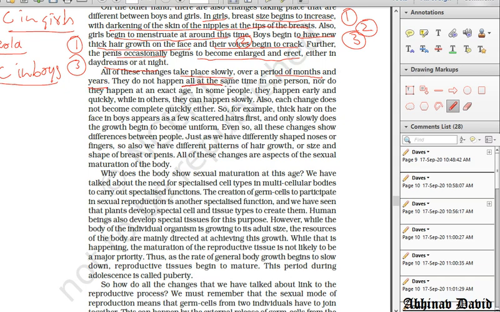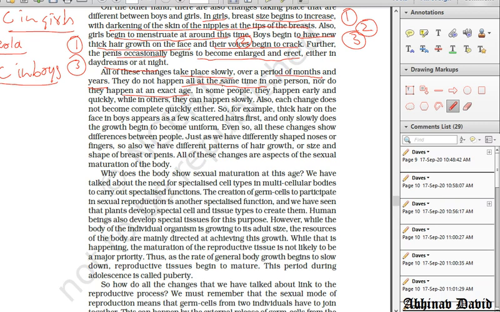They do not happen all at the same time in one person, nor do they happen at an exact stage. So in different children, it takes place in different time periods, and in some it takes place earlier, in some in the later stages. So no need to worry that if you are not having these changes it means there is some problem. There is no problem in your body, you all are absolutely normal.